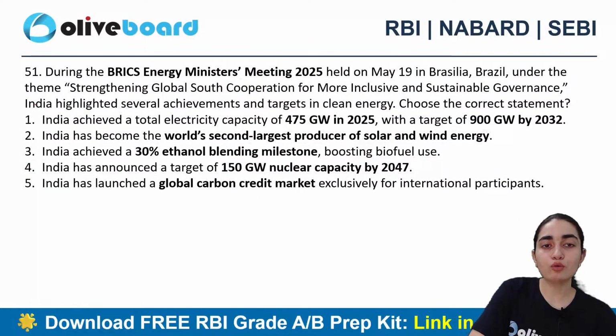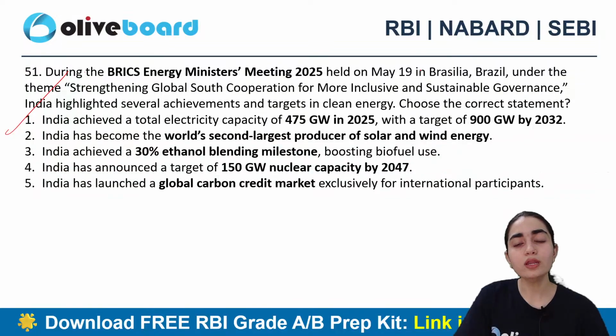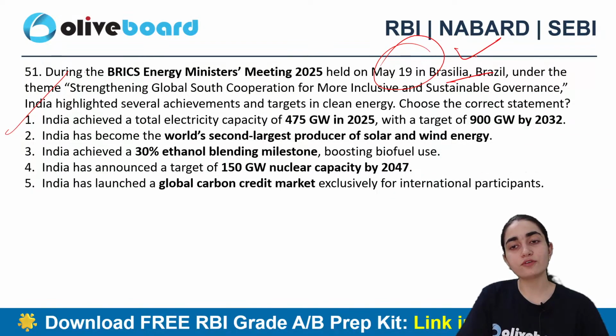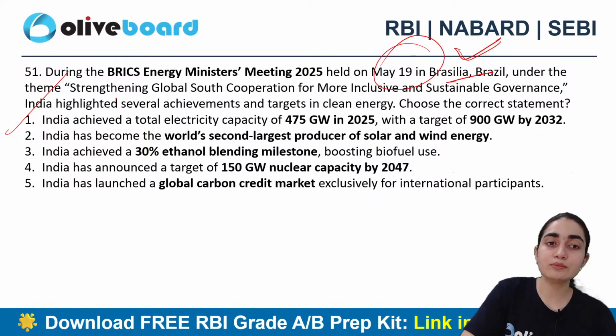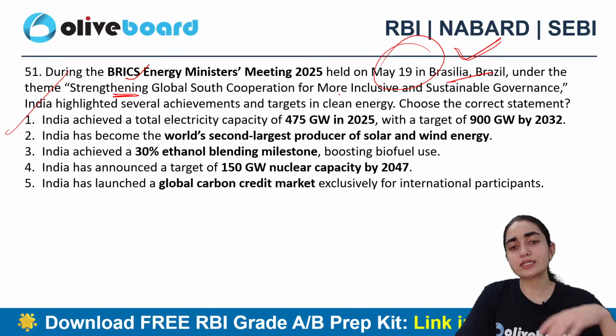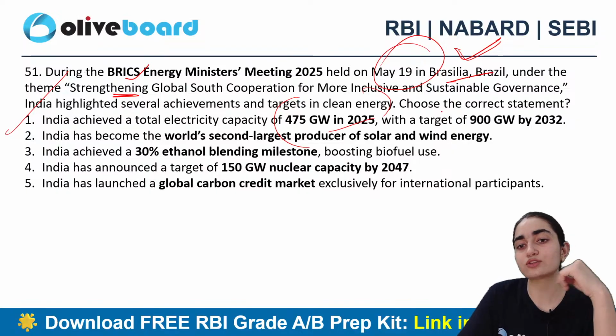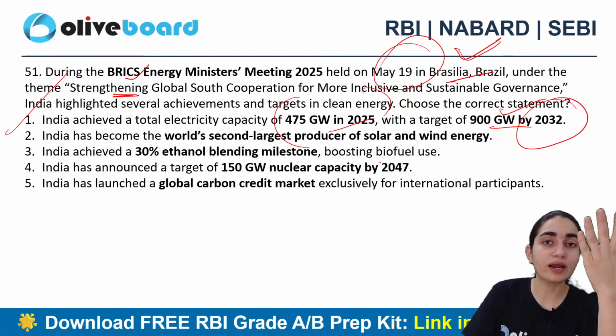Next question is about the BRICS Energy Ministers Meeting 2025, which was held on 19th of May in Brasilia, Brazil, under the theme of strengthening global South cooperation for more inclusive and sustainable governance. Now tell me, India achieved a total electricity capacity of 475 gigawatt in 2025, with a target of 900 gigawatt by 2032.